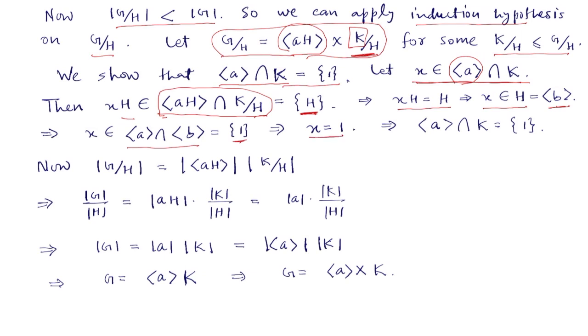So x is 1, and this shows that the intersection of these two is 1.